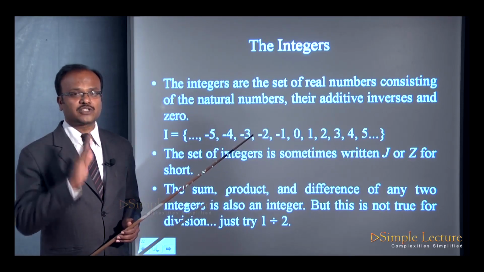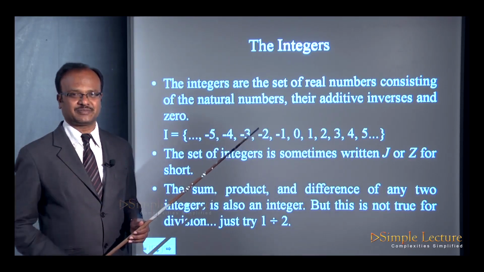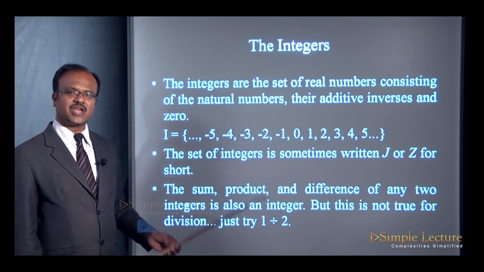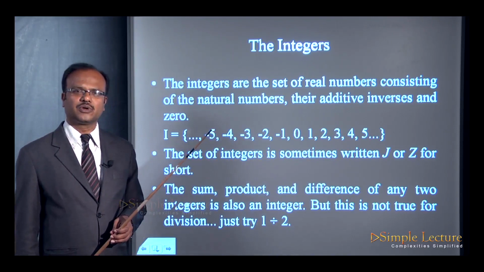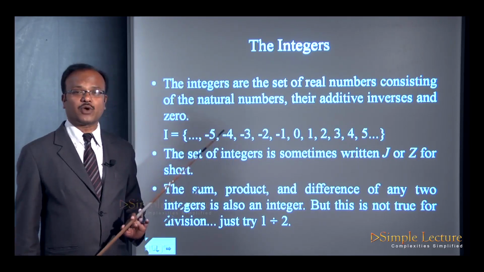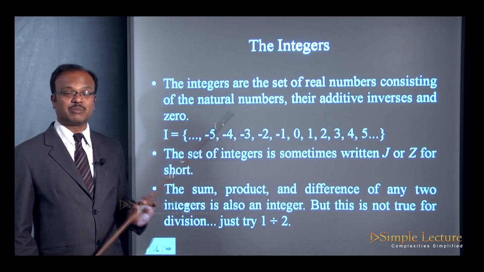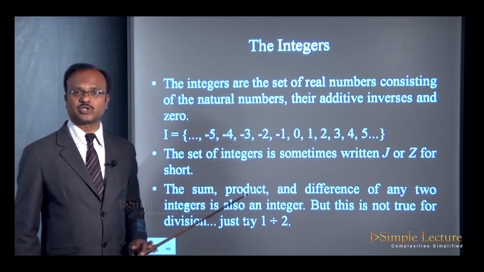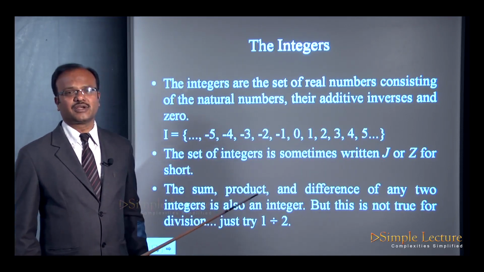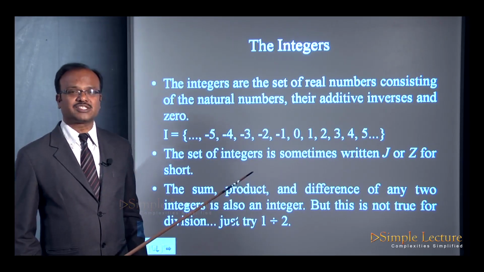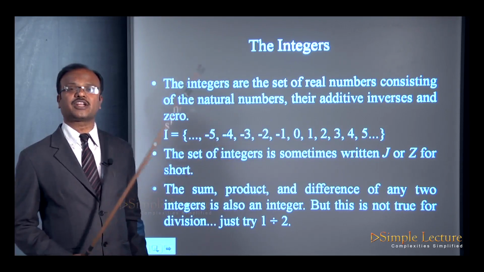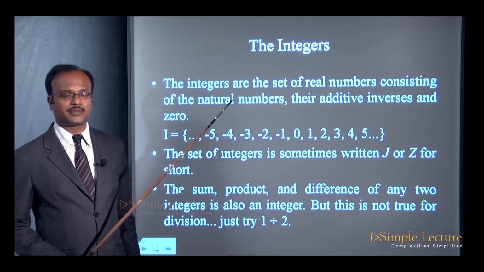But this is not so with division. This is not true for division. Just try 1 divided by 2. For example, if you try 4 divided by 2, you will get 2. But 1 divided by 2 is not found here. So therefore, division will not result in an integer. So division of two integers will not result in an integer.